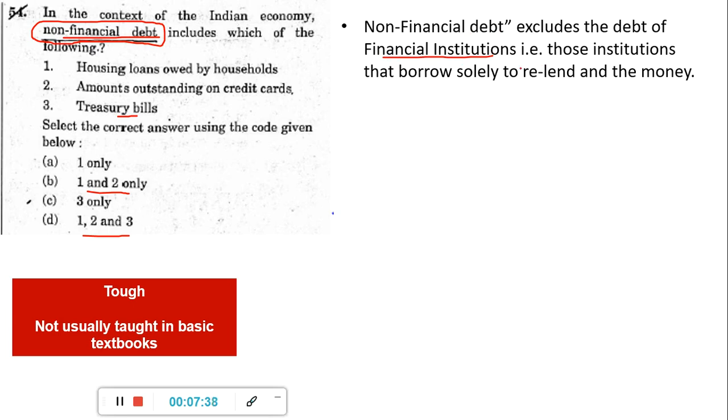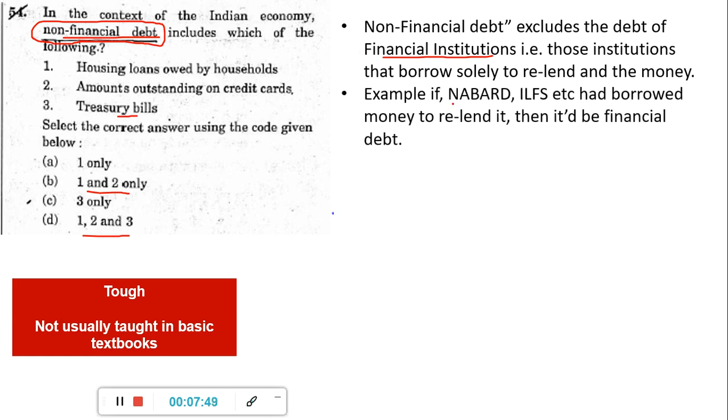Meaning we have our different institutional bodies, the financial institutional bodies, because they will borrow money from somewhere and they will simply relend it again. So such things are not included in the non-financial debt. Example, NABARD, IL&FS, etc. had borrowed money to relend it, then it is financial debt. But here we are asking non-financial debt.